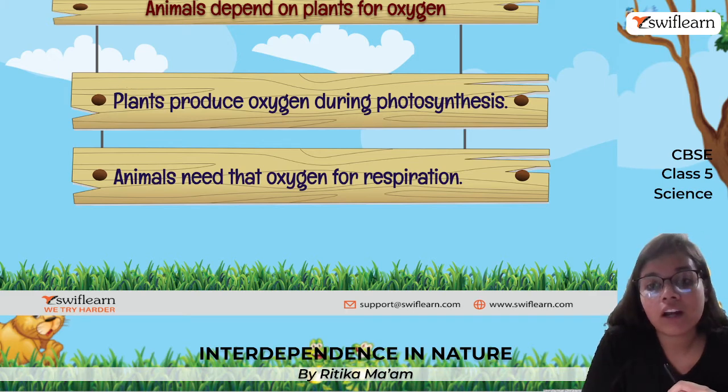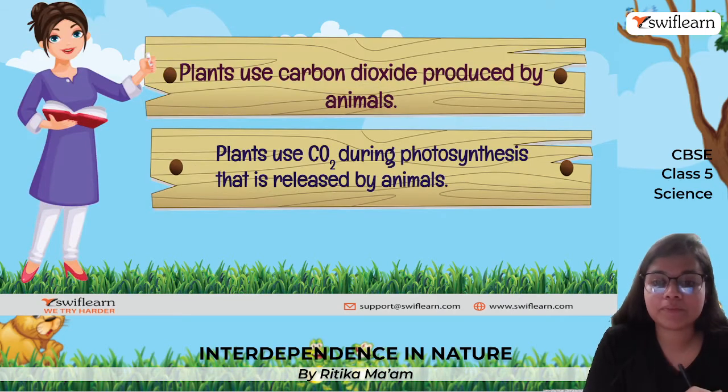Then we depend on plants for oxygen. As I told you, during the process of photosynthesis, plants give out oxygen, which is taken in by us for our respiration purpose. Okay, so we need oxygen for respiration, which is given out by plants.